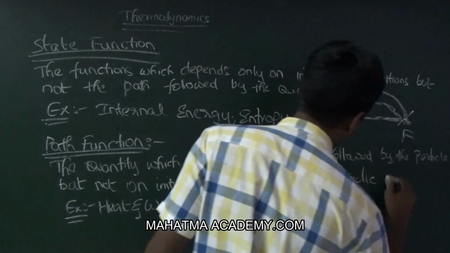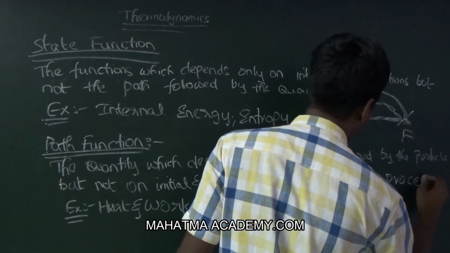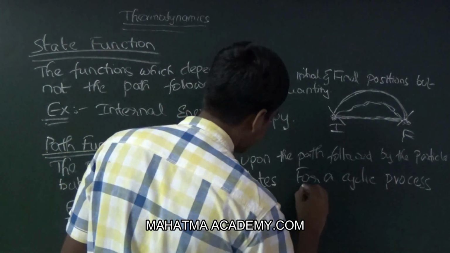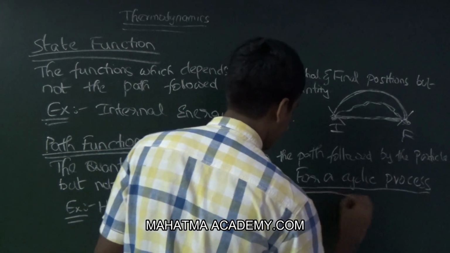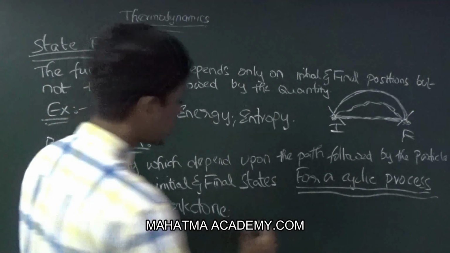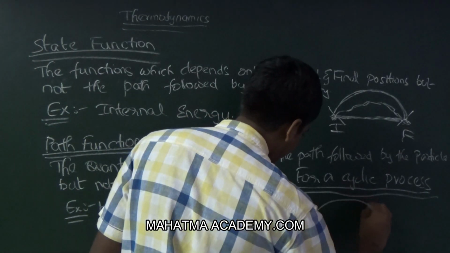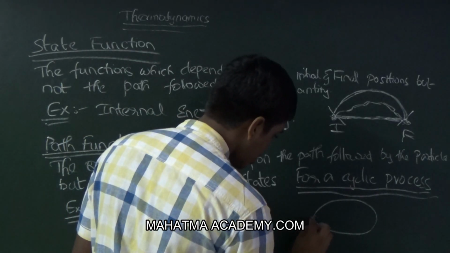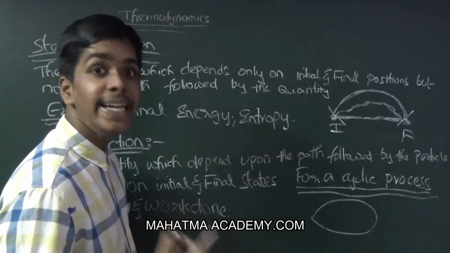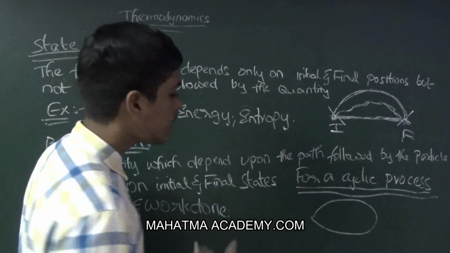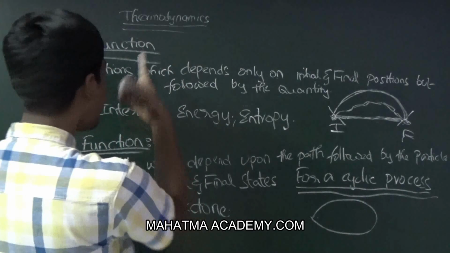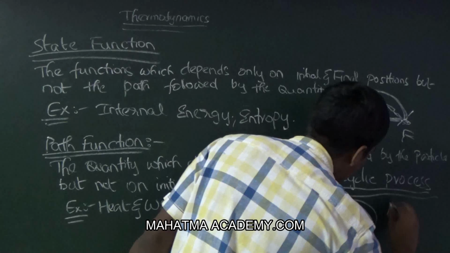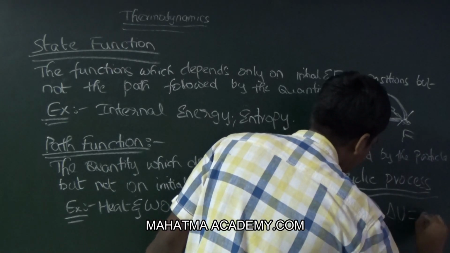For a cyclic process, the diagram looks circular, in which the initial position and the final position are the same. So the state function change is 0. So internal energy change is 0. So delta U is 0.